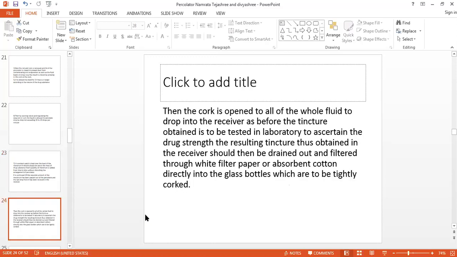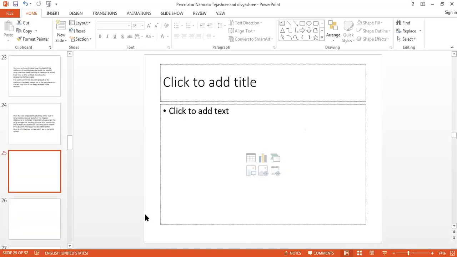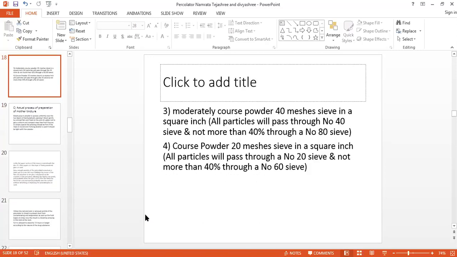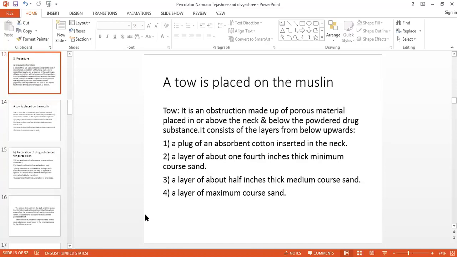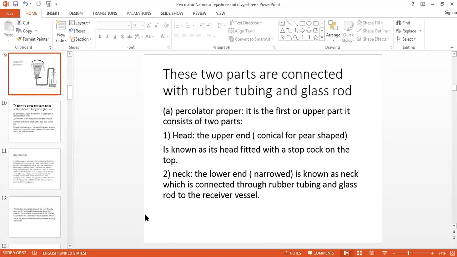Then the cork is opened to allow the whole fluid to drop into the receiver. As before, the tincture obtained is to be tested in the laboratory to ascertain the drug strength. The resulting tincture obtained in the receiver should be drained out and filtered through white filter paper into glass bottles, which are to be tightly corked. So this is the procedure for the preparation of mother tincture in the percolator.